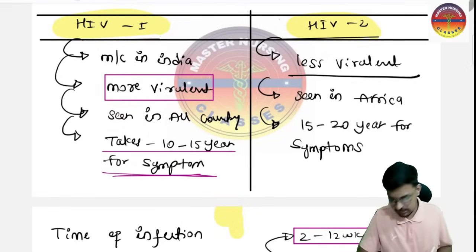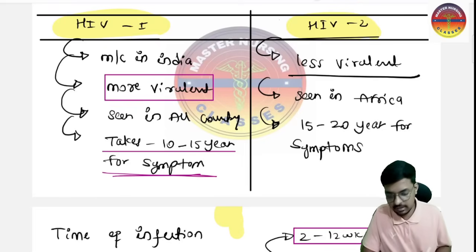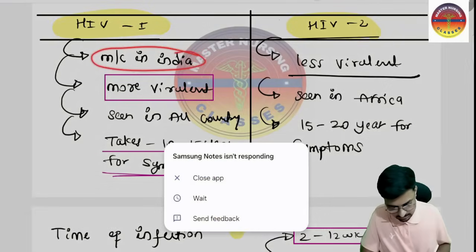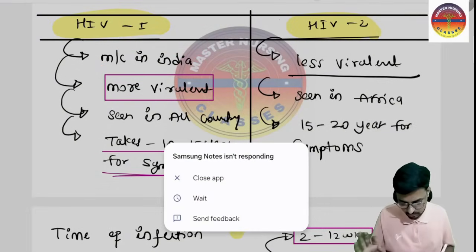Okay. So HIV1 and HIV2 we have. In India, HIV1 is most common.